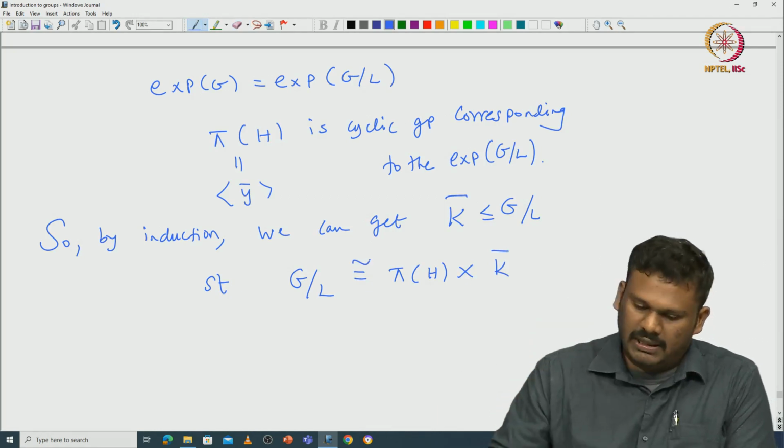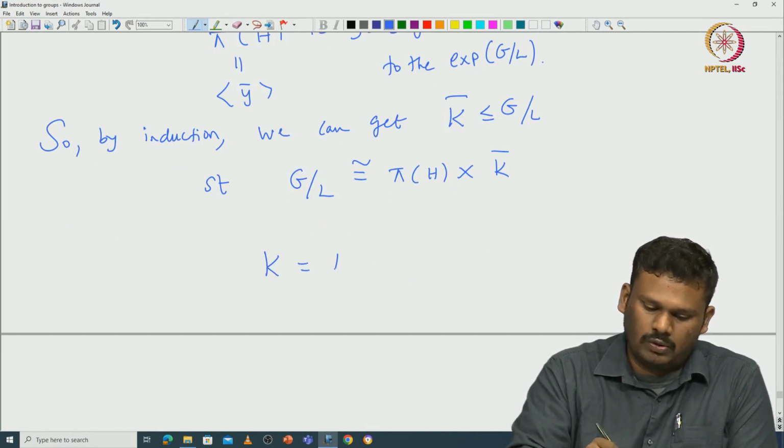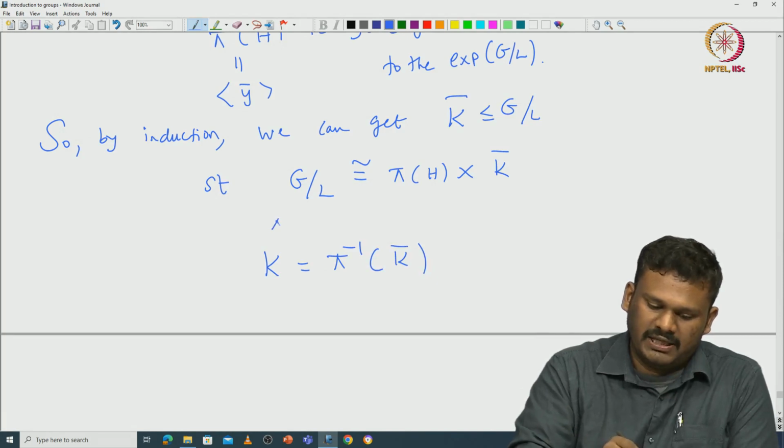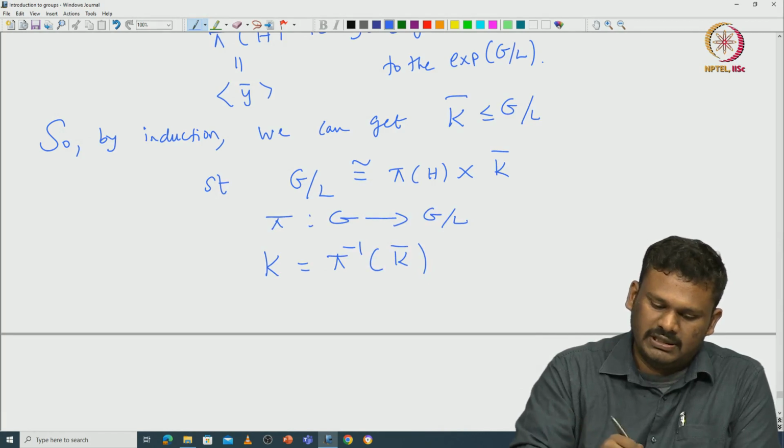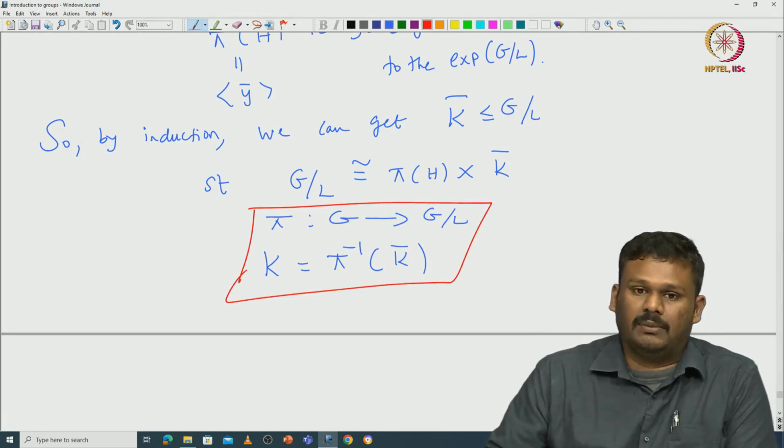Okay. But this k bar should come from some k. So, let us take the k to be pi inverse of k bar, because pi is a map from G to G modulo L. So, you just take this k to be pi inverse of k bar.